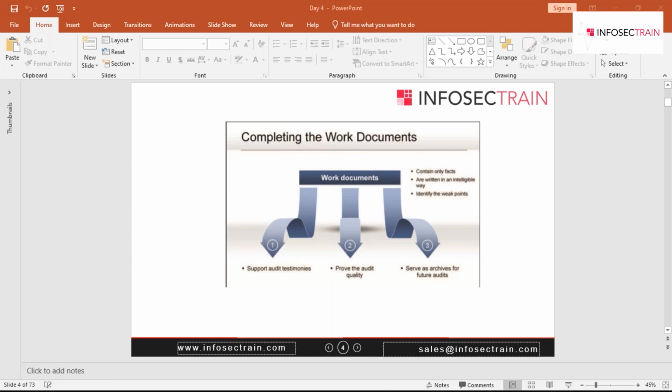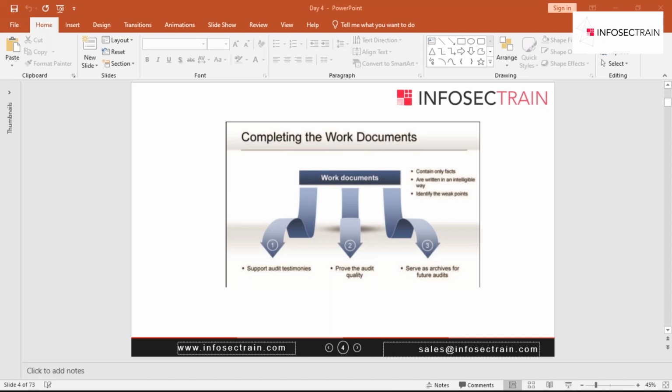Now in your work document, three things should be added. It should contain only the facts, it should be written in an intelligible way, and it should identify the weak points. Contain only facts means the auditor should document enough elements of proof so that he can support the audit findings and also provide more and more details. Why? So that it will be easy for another auditor to evaluate the evidence that has been collected.